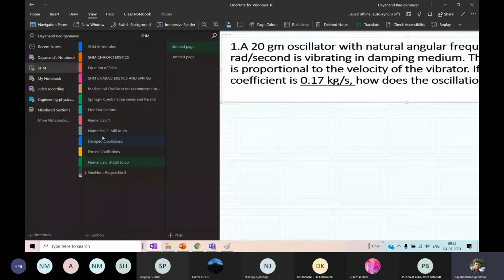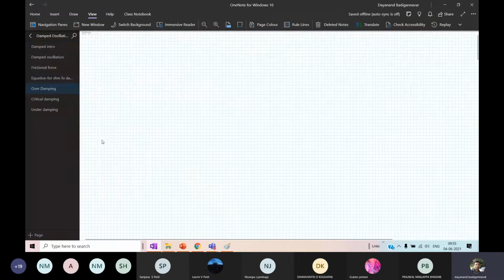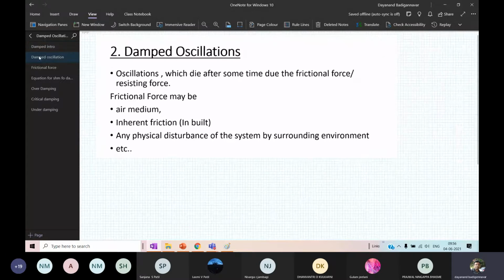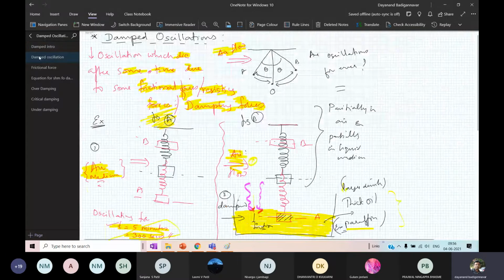So in the last class, we discussed damped oscillations. What are damped oscillations? Oscillations which die after some time due to frictional force or resisting force are called damped oscillations. Examples of resisting force may be air medium, inherent inbuilt friction, any physical disturbance of the system by the surrounding environment, and so on.